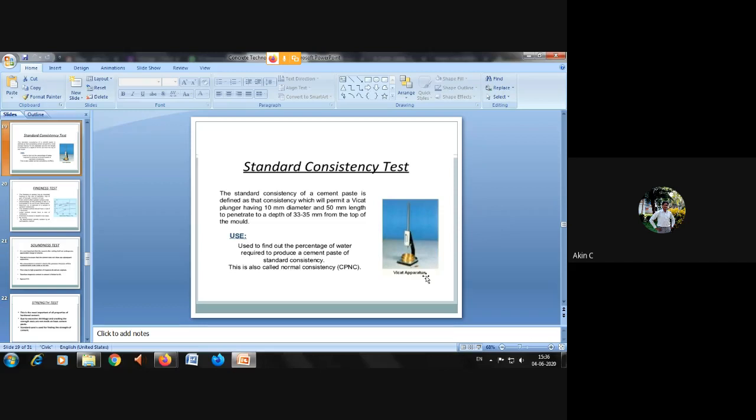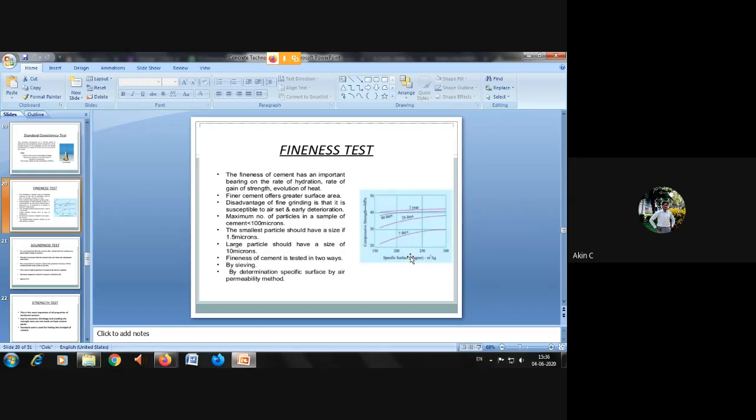Everybody has written class tests in this particular cement test, and you have also gone through class test 1 and 2 in this test. So everybody knows about the standard consistency test conducted by the Vicat apparatus. Then the fineness test, it's very important.